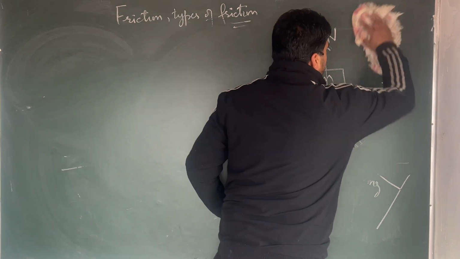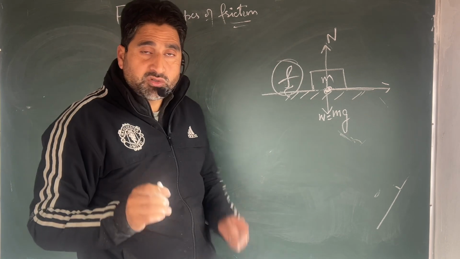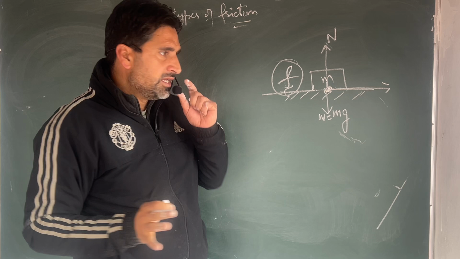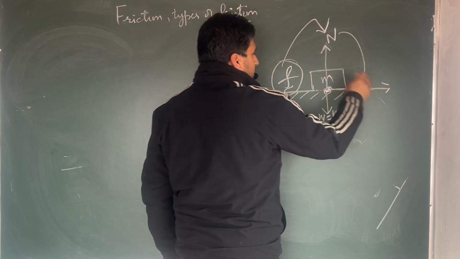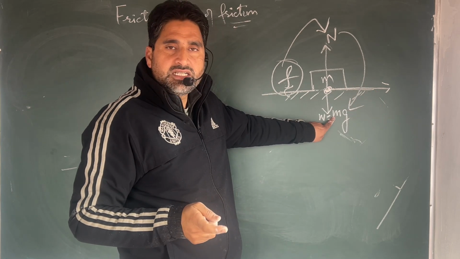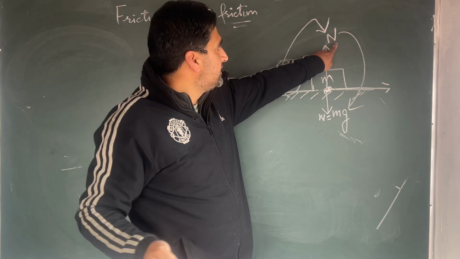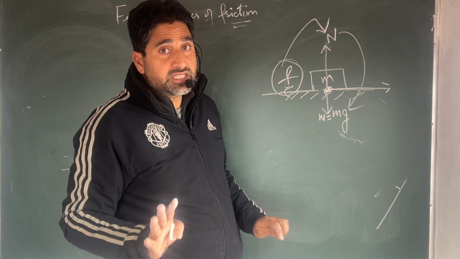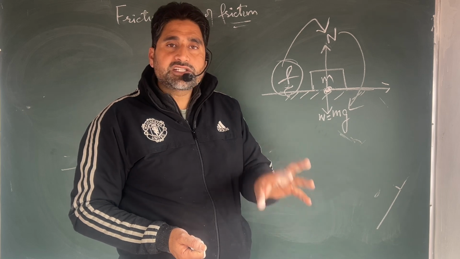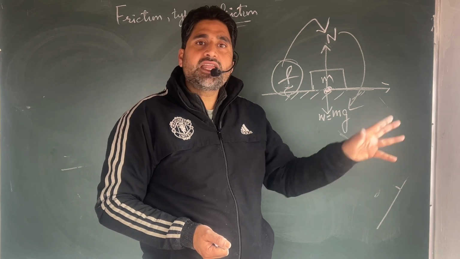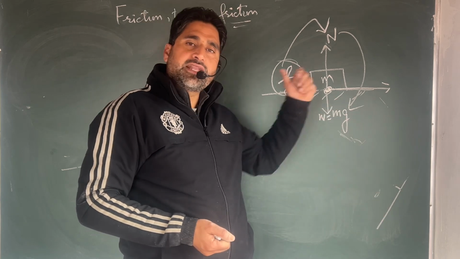So now, how to find out the actual frictional force? How do you calculate the frictional force? There is no direct formula. You calculate the frictional force with the normal reaction, and you calculate the normal reaction from mg. Because you know m, you will multiply by g, you will get the weight. That weight is opposite to the normal reaction, you will get N. That N is related to the frictional force, you will get f. So you only need to remember that there is no direct formula to calculate the frictional force. You calculate the frictional force in terms of the normal reaction, and the normal reaction is opposite to the weight. Knowing the weight of the body, you can calculate N. Knowing N by another formula, you can calculate f.